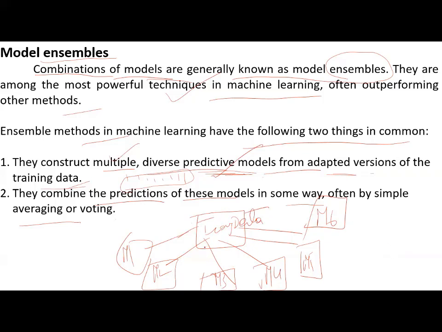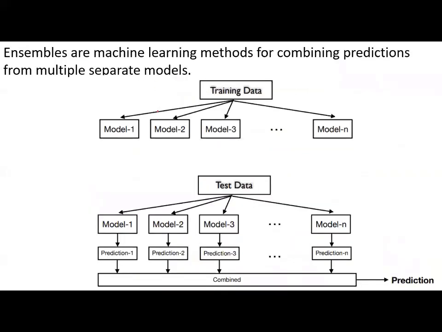Now, when test data is applied, it gives you one prediction each: P1, P2, P3, P4, P5, P6. 6 predictions are there. Among these predictions, by using voting or averaging, we can get the final prediction. So this technique is called the ensemble technique. Hope you understood.